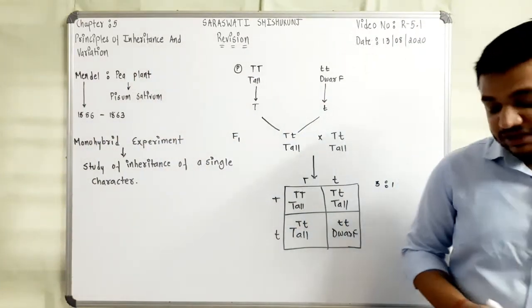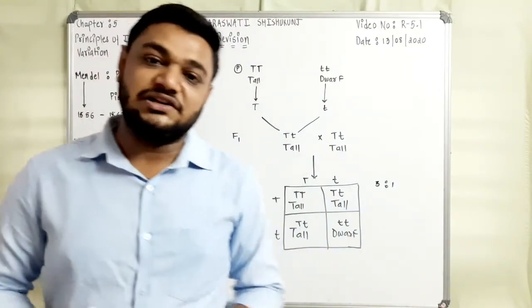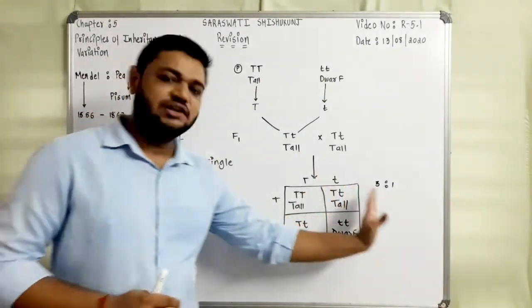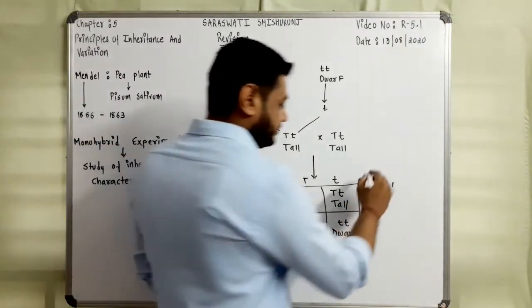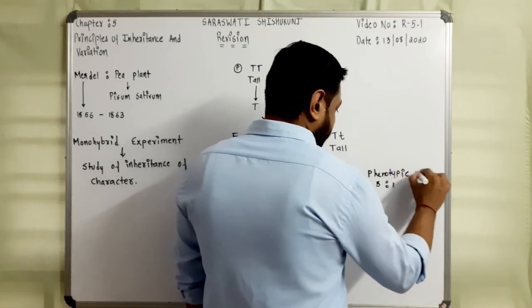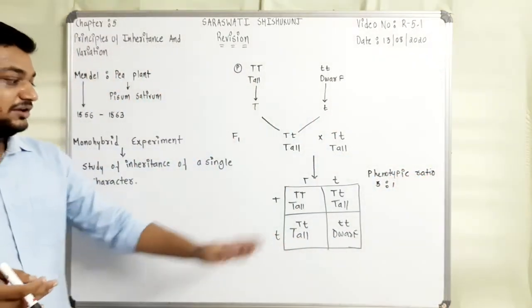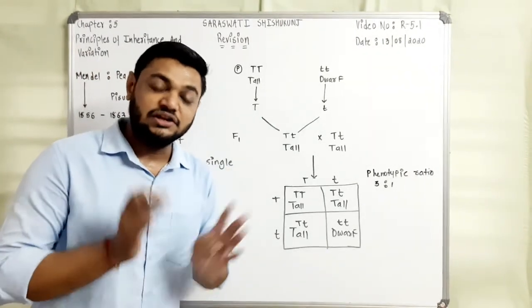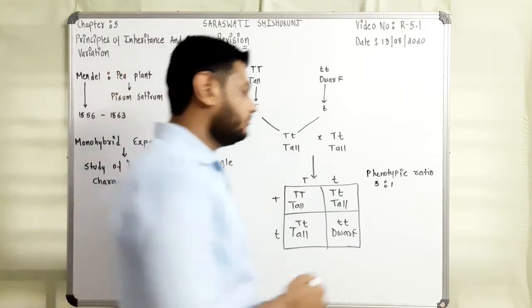787 were the tall plants, while 277 were dwarf, which was near about the ratio, that is 3:1. And this was the phenotypic ratio. This was phenotypic ratio, means when we see from the external features, 3 plants were tall compared to the dwarf, there was only 1.